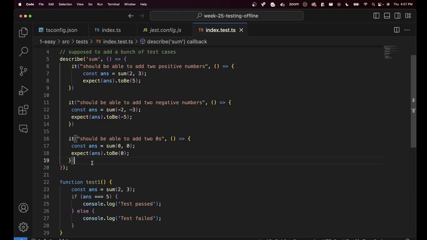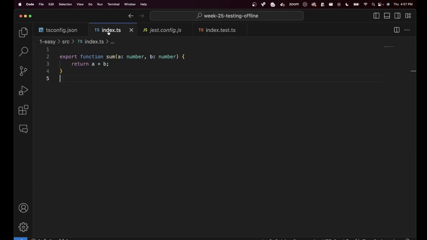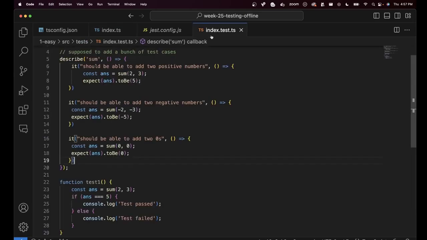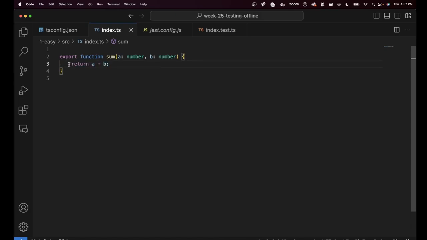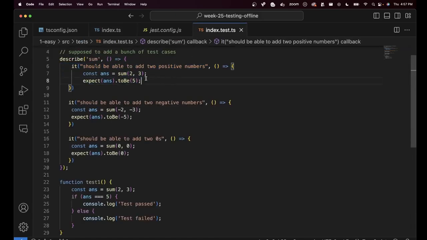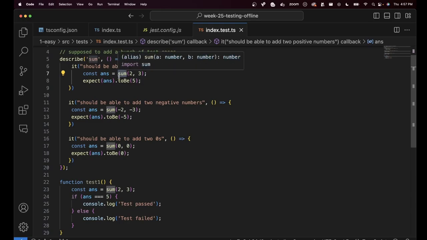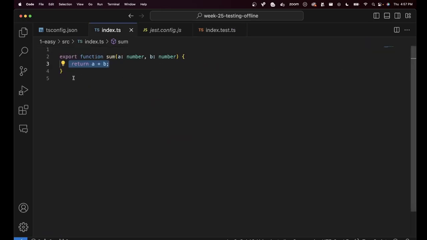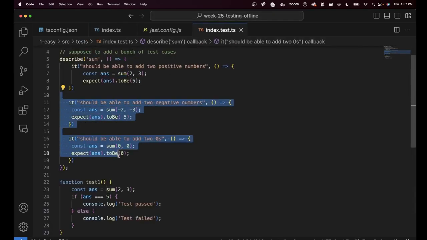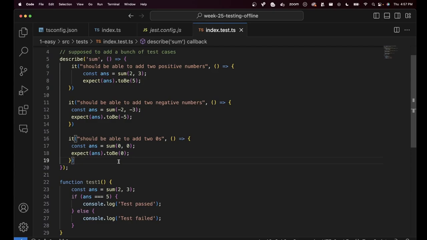What does coverage mean? It means you try to cover as much of your code as possible. Now this is very simple code, which is why even this much test covers everything in here. There's just one line of code. If you go through the very first test, it will call the sum function and that line of code will run. So in this case, I'm not adding the new tests to improve coverage. I'm adding the new tests to cover the various edge cases that can come.